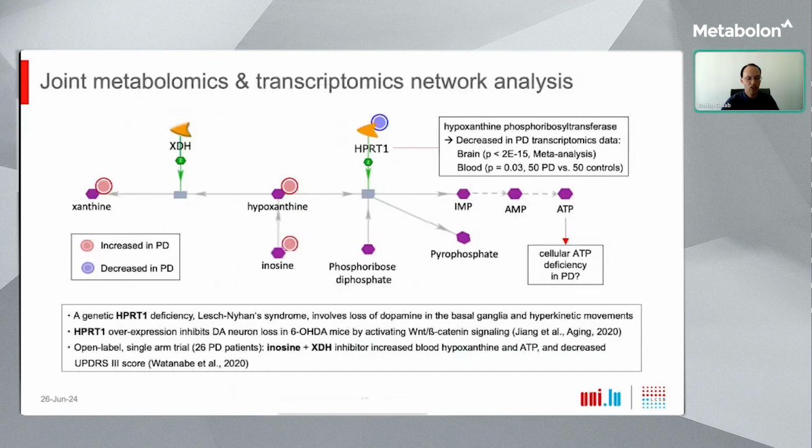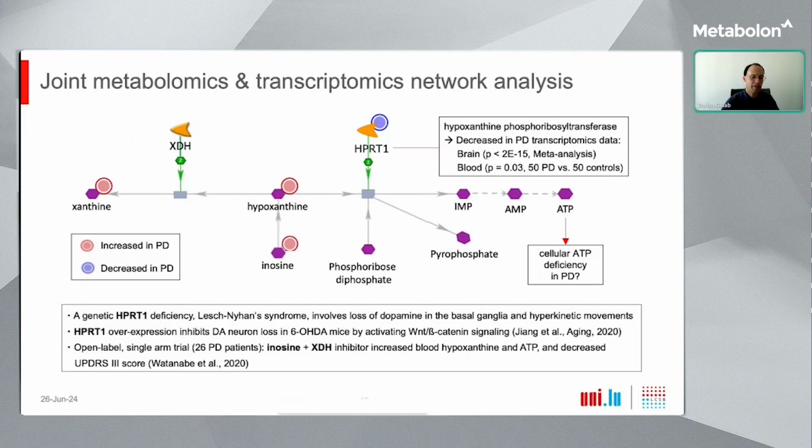Interestingly, a genetic HPRT1 deficiency called Lesch-Nyhan syndrome involves loss of dopamine in the basal ganglia and hyperkinetic movements, which is reminiscent of Parkinson's disease. Moreover, HPRT1 overexpression was tested as an intervention in a mouse model of neurodegeneration, the 6-hydroxydopamine model, and this inhibited dopaminergic neuron loss by activating beta-catenin signaling. The susceptibility of this pathway for pharmacological modulation was also indicated by a previous study in human patients.